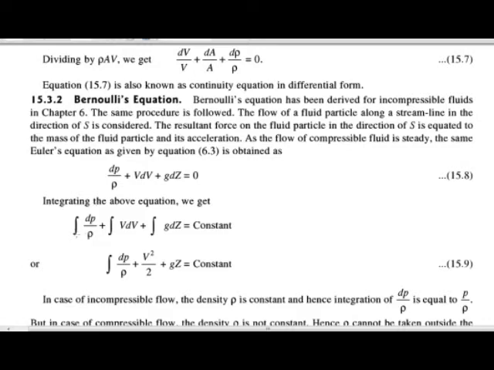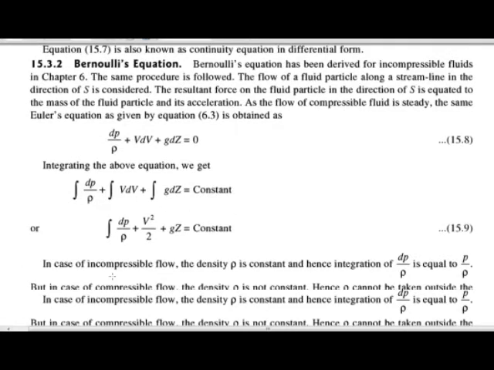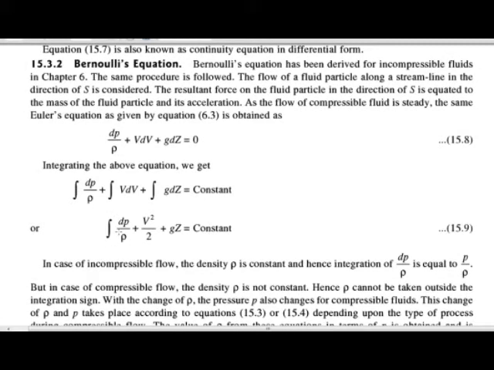Okay, we are integrating this whole term, which equals a constant. Then we will get the integration of dP upon rho plus the integration of V dV, which is V square by 2, plus the integration of g dz, which is gz, equal to a constant. Here the integration of the first term remains as it is. Why is this?